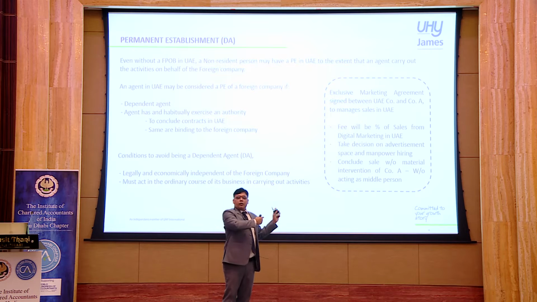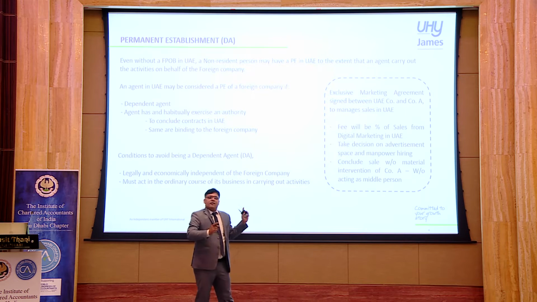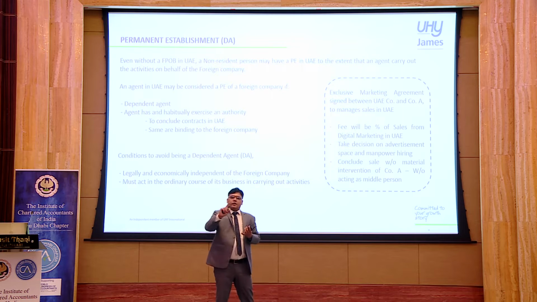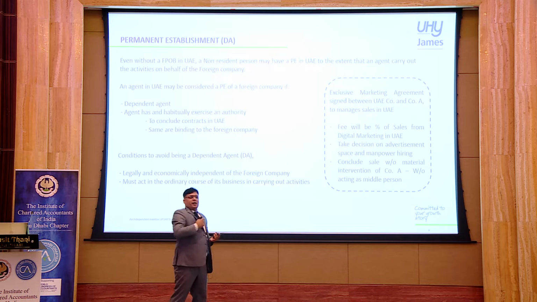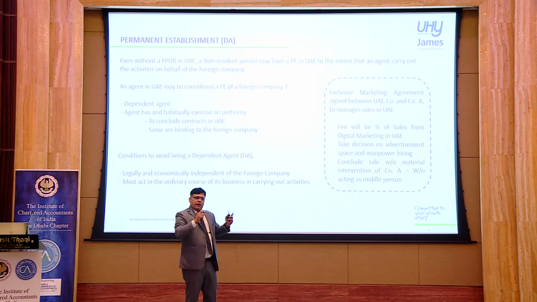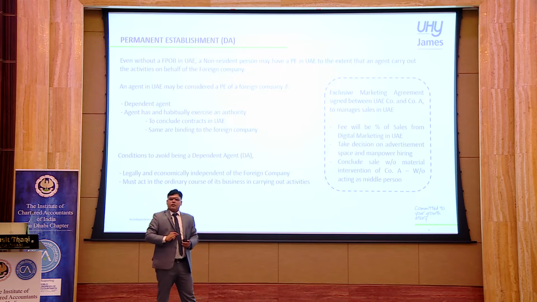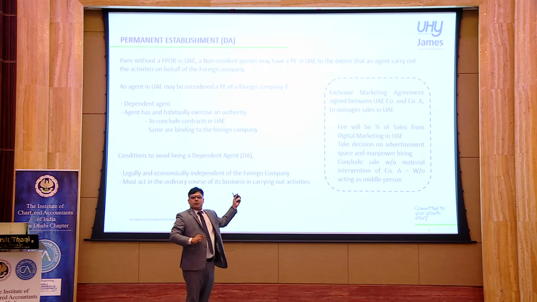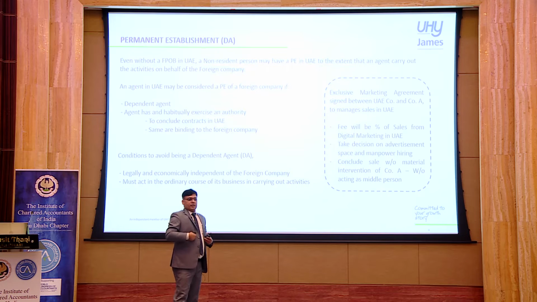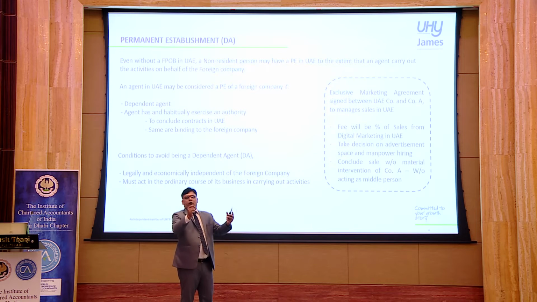In that case, how are we going to treat this? It will be a dependent agent, because all the conditions have been satisfied. Firstly, an exclusive contract is there, which means economic dependency is there. Secondly, whatever sales I am getting in UAE, all would be concluded by me without material intervention of the foreign company, and that is also binding upon them. My revenue is also linked with their sales within the UAE region. So this example qualifies as a dependent agent, and in that case, even though my company is an independent person, it would still be considered a PE for the foreign company in UAE.